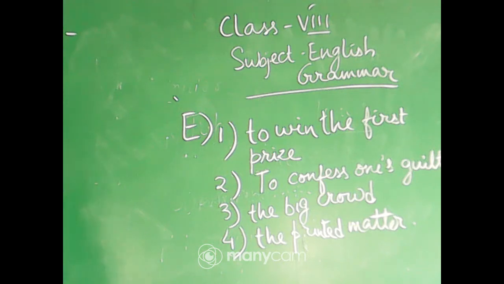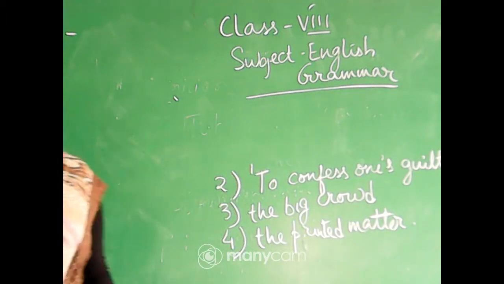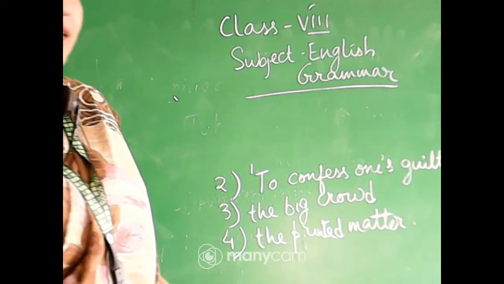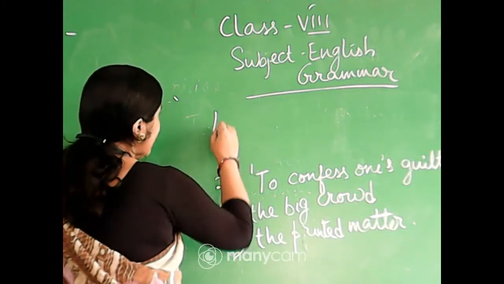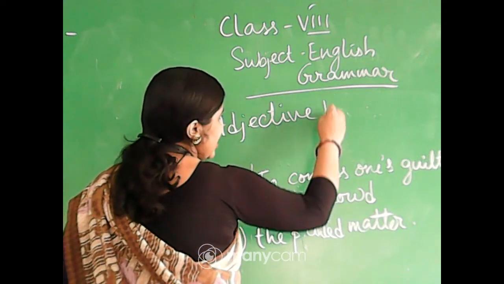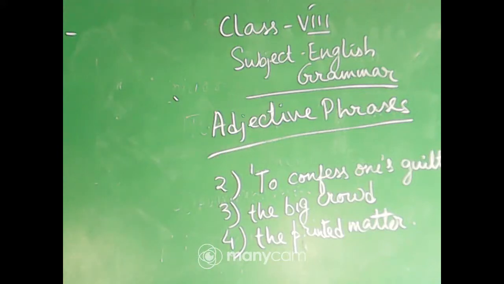Come to the next type of phrase, which is an adjective phrase. So, what is an adjective phrase? An adjective phrase is a phrase which acts like an adjective in a sentence. So, what is the work of an adjective in a sentence? To qualify or modify a noun or a pronoun, right? So, adjective phrase does just that. It qualifies, defines or modifies a noun or a pronoun. So, it acts as an adjective in a sentence.